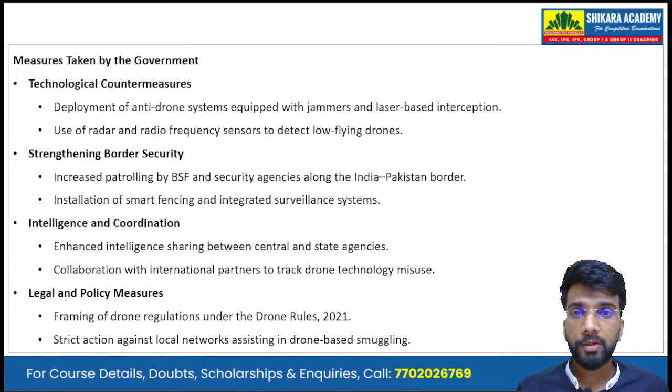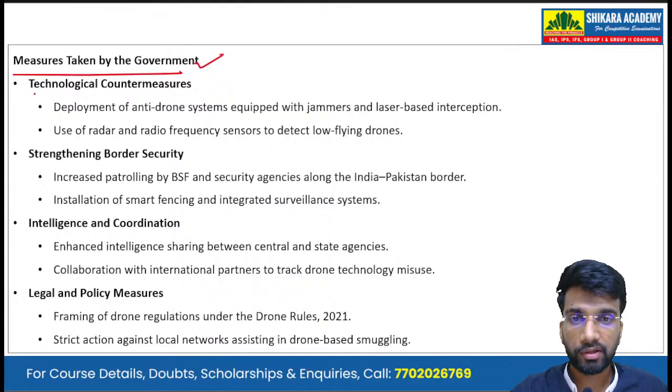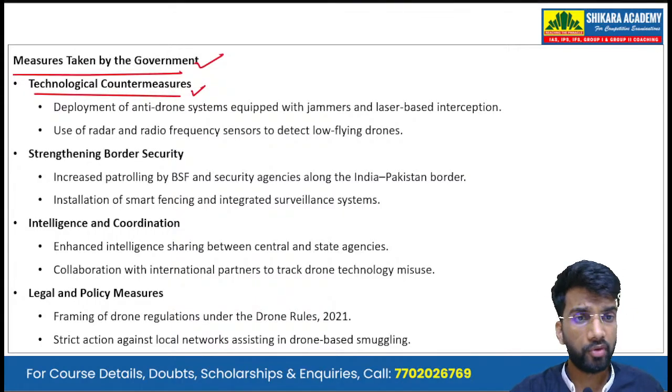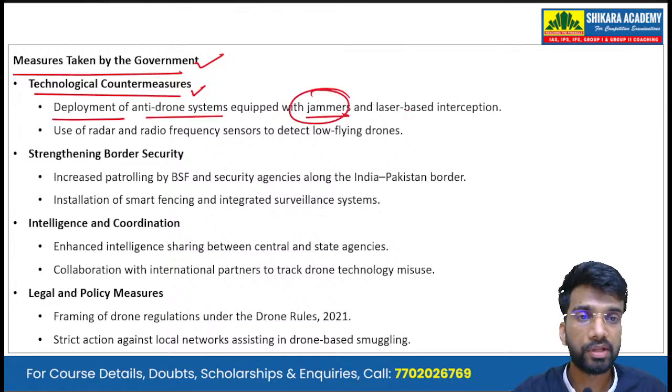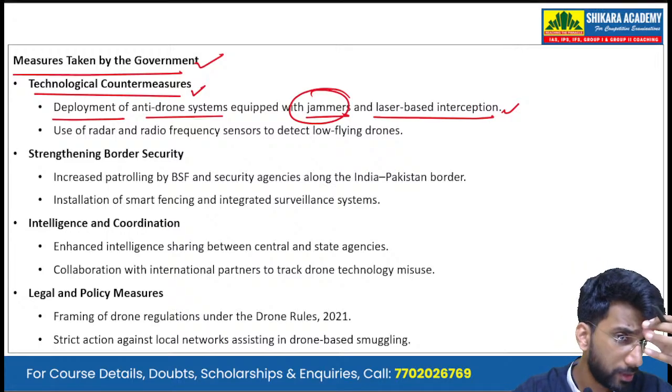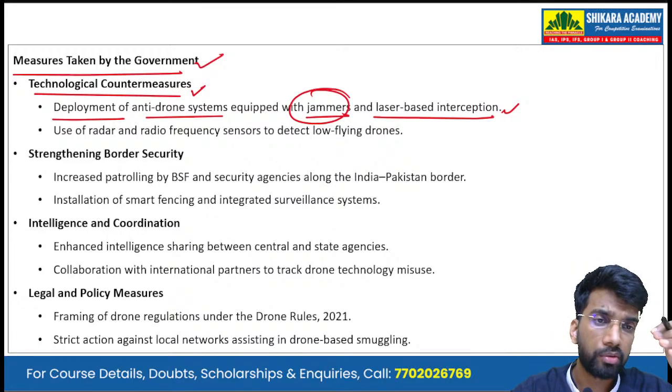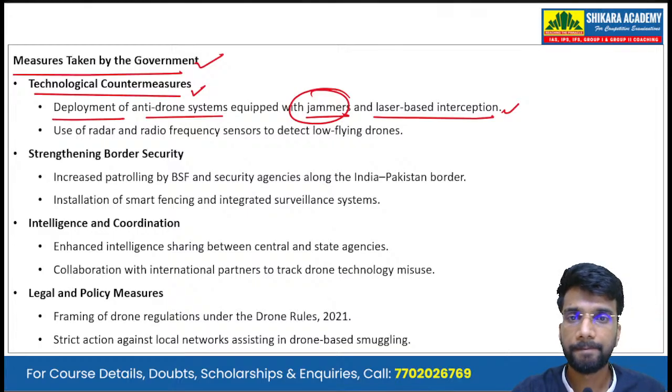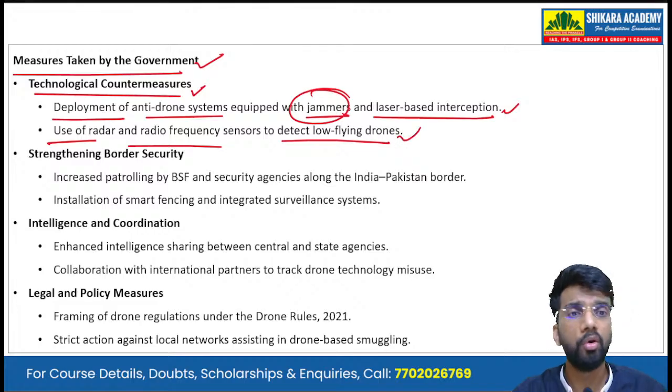Now, starting with the body, we have to write the measures that are taken by the government. First are the technological countermeasures. The government has deployed anti-drone systems equipped with jammers and laser-based interception in order to intercept and shoot down the drones at the border. Then there is use of radar and radio frequency sensors to detect low-flying drones.